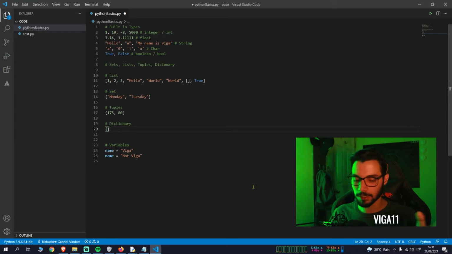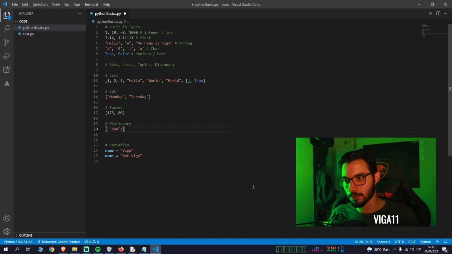So an example would be, let's say you have a class with a lot of students, right? So you have the grades of the student in a list, okay? And you have the name of the student as the key. So in your dictionary, you would have something like, let's say, John, and in a dictionary the first thing on the left would be the key.